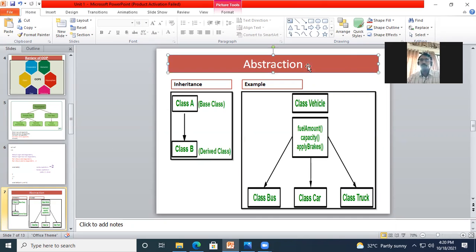Okay, sorry, here I have mentioned a wrong name. It is inheritance. Okay, so have you understood about inheritance? समजलाय का inheritance?